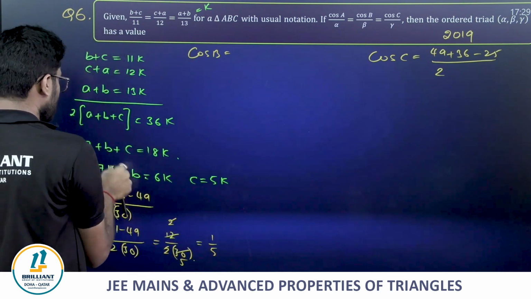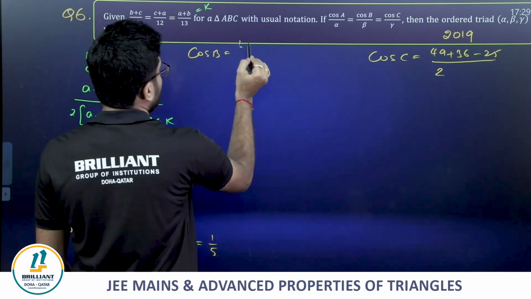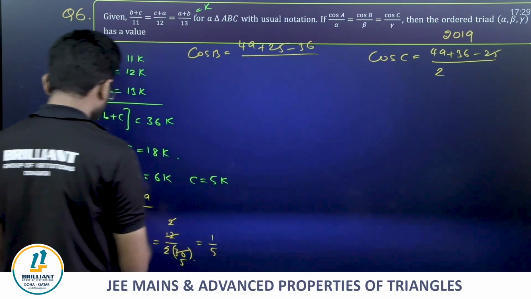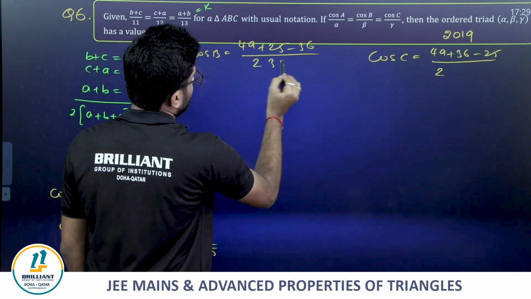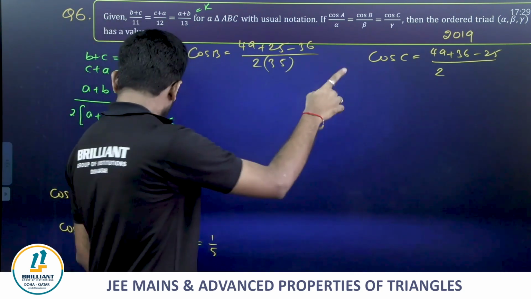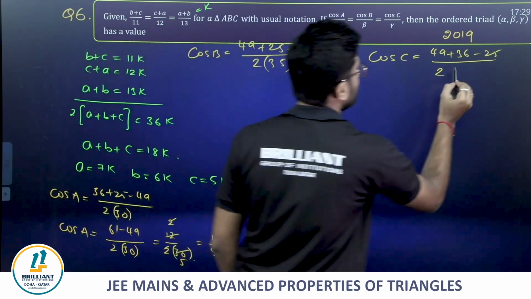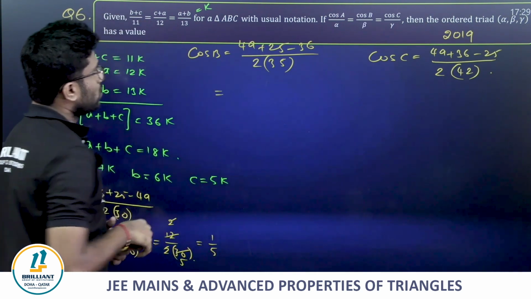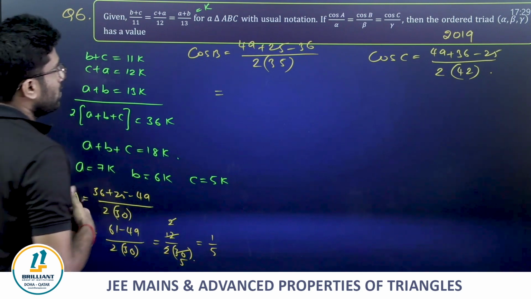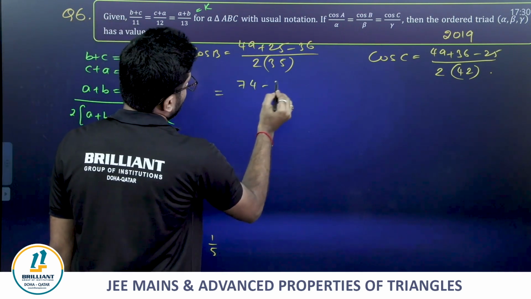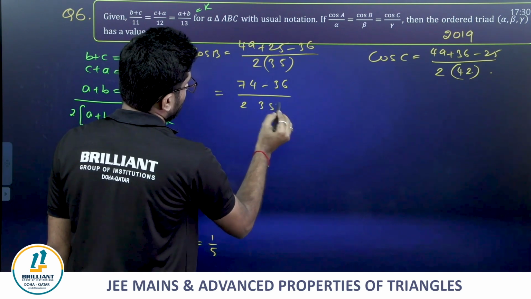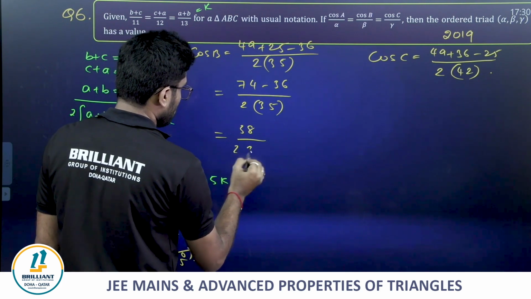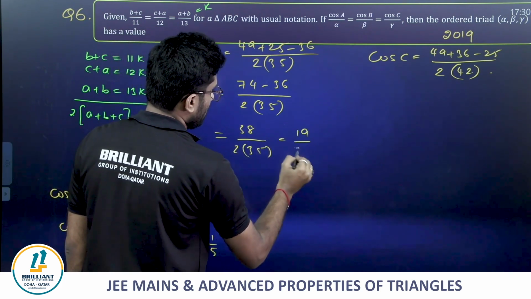Cos B will be equal to (a square plus 49 plus 25 minus 36) divided by 2AC. Here, 2 times AB, 2 times 7 times 6 are 42. So 49 plus 25 will be 74, minus 36, whole divided by 2 times 35. So that becomes 38 divided by 2 times 35, which is equal to 19 by 35.